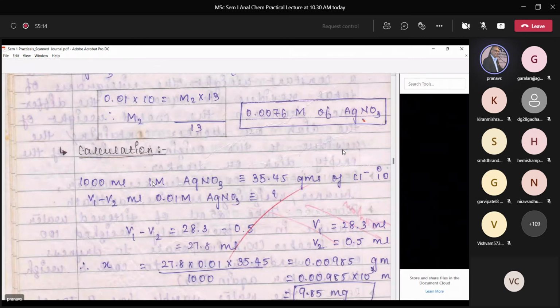1000 ml of 1 molar silver nitrate is equivalent to, or will react completely with, 35.45 grams of chloride ions. Then you have V1 minus V2. V2 is your blank, V1 is your sample reading. In this case the sample reading was 28.3 ml and the blank was 0.5 ml. So you subtract this, and finally you have 27.8.